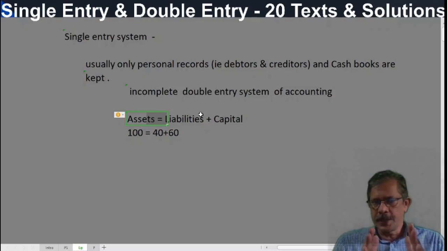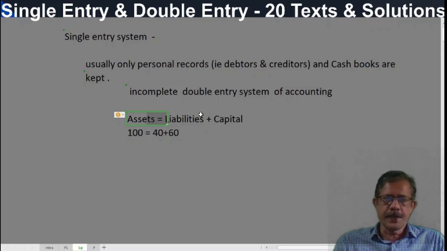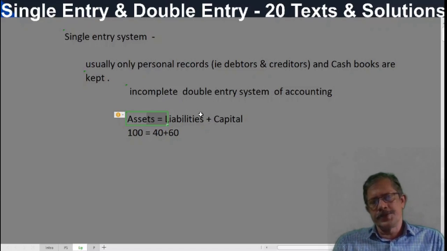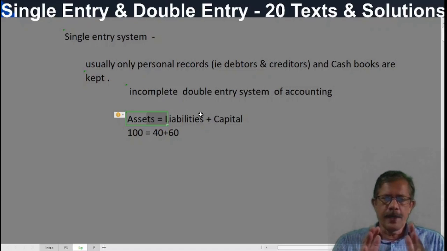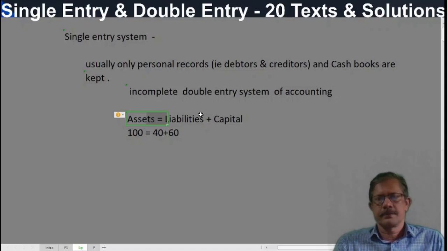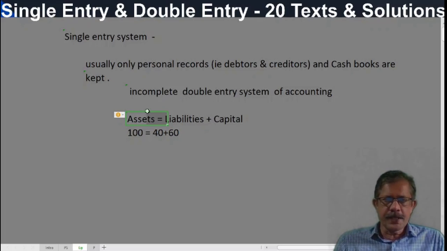The amount of assets may change, liabilities may change, capital also will change. If you understand this equation thoroughly and properly, then single entry, double entry, partnership, joint stock company accounts, nothing is difficult, because accounting is primarily based on this equation. And this is the business of the accountant. These assets are contributed by owners and creditors, liabilities. And these assets we give a special status.